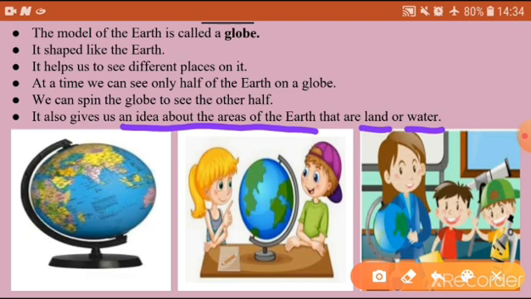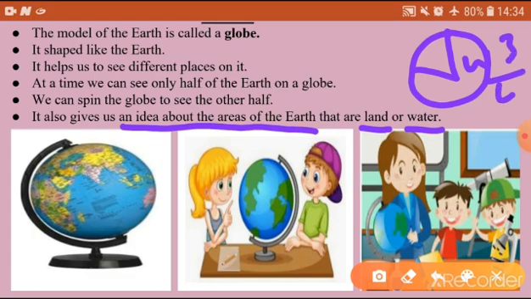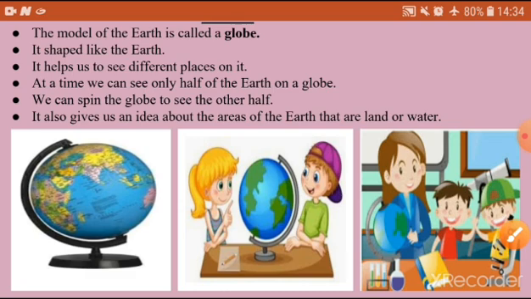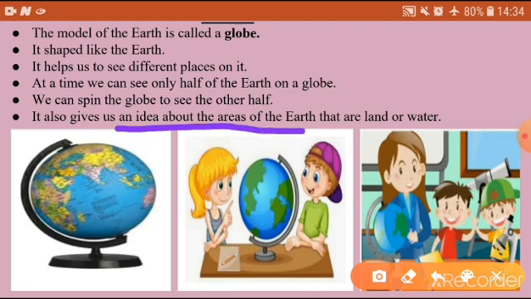In the previous session, I already said 3/4 is water, 1/4 is land. So the globe gives us an idea about the areas of the earth that are land or water. In the third picture you can see the teacher showing the water bodies and land masses on the globe.